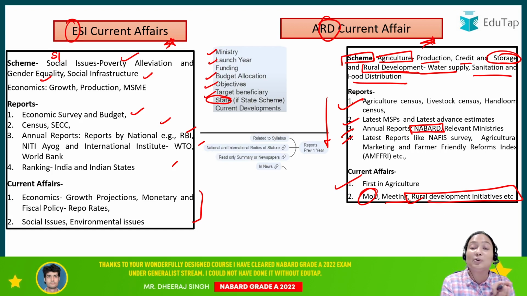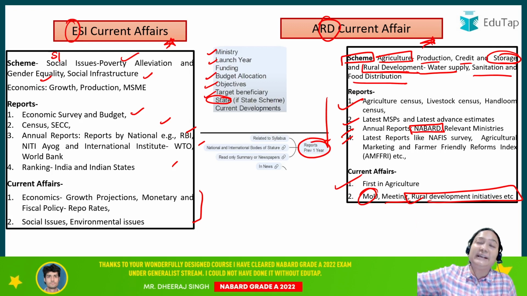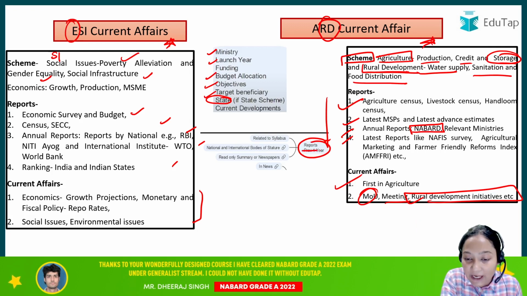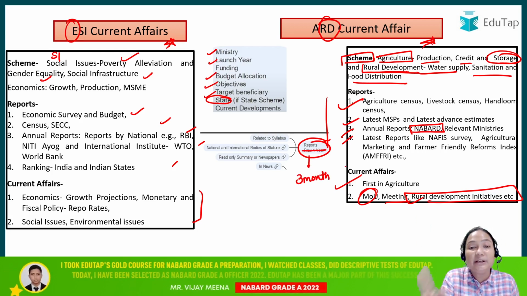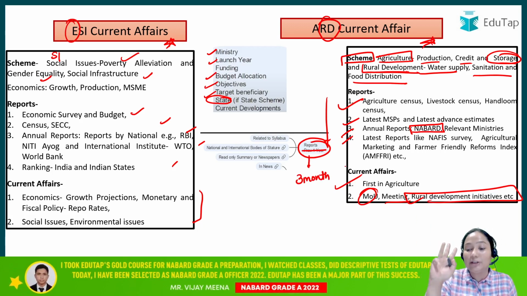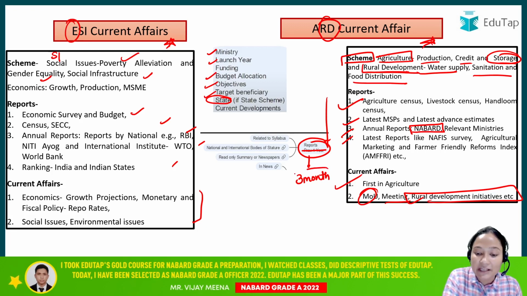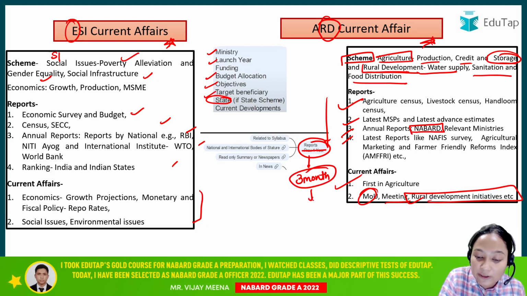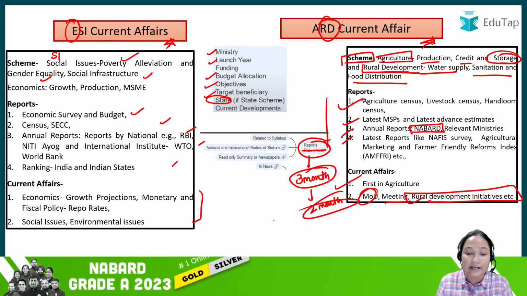Besides this, if I talk about the report, 1 year you have to focus ideally. Now we don't have that kind of time, so we will say 3 months ke current affair, be it your scheme, be it your report, be it your current affairs, are the most important. Once you are done with this, right, if you have enough study hours, if you have extended study hours, I think that 3 months are doable, then you can go for past 2 months. No need to extend that, we don't have that kind of time right now.